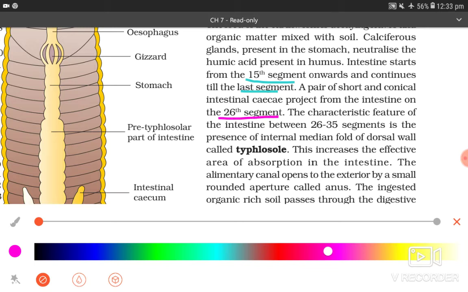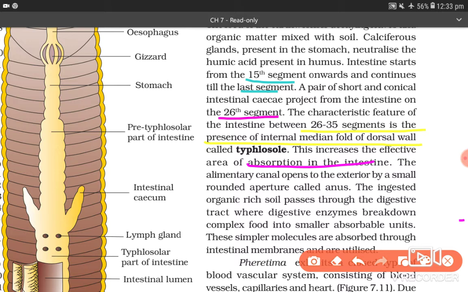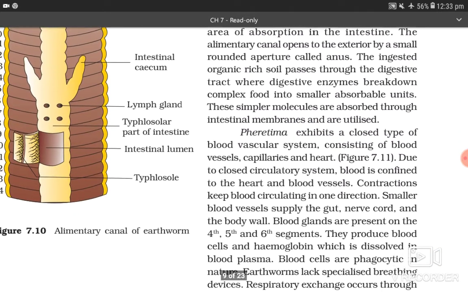The characteristic feature of the intestine between the 26th to 35th segment is the presence of an internal median fold of the dorsal wall called typhlosole. This increases the effective area of absorption in the intestine. The alimentary canal opens into the exterior by a small round aperture called anus.